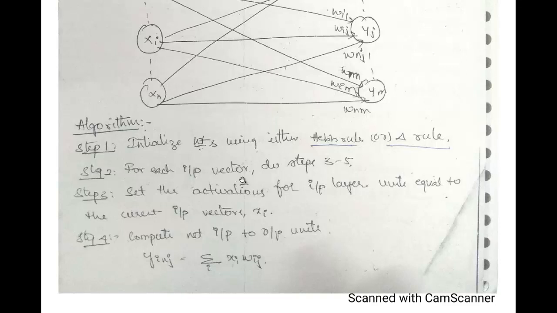Second, for each input vector, we repeat similar steps. Here also the activation of the input layer should be equal to the current input vector x. Then we need to compute the input and output units. So here also we repeat steps 3 to 5, but steps 3 to 5 here are a little bit different when compared to your associative memory algorithm.